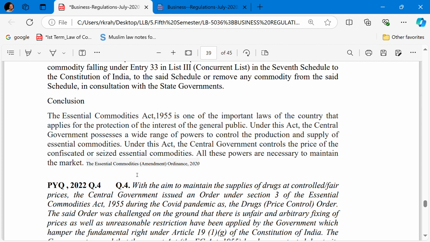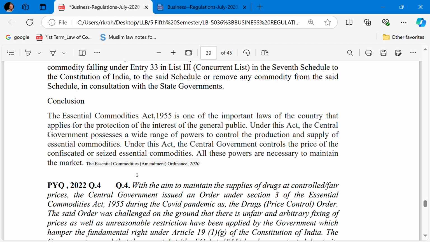The Essential Commodities Act is one of the important laws of the country that applies for the protection of the interests of the general public. Under this Act, the central government possesses a wide range of powers to control the production and supply of the essential commodities. Under this Act, the central government controls the price of the confiscated or seized essential commodity.